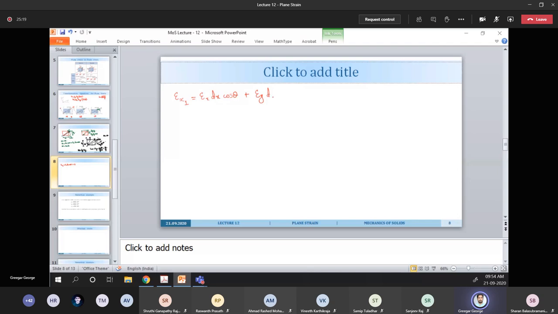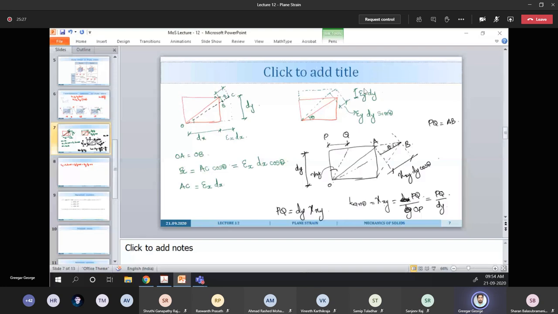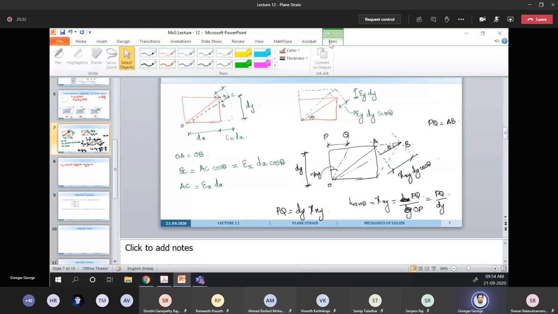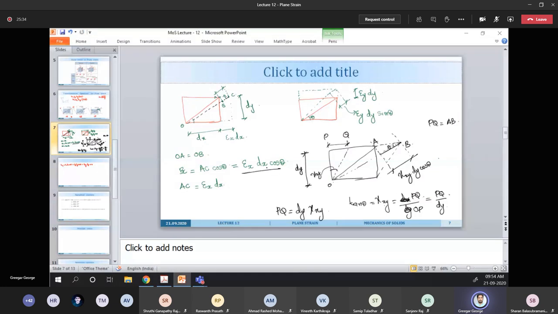Then we had gamma xy dy cos theta. Epsilon x dx cos theta is along the diagonal direction. Similarly, from the strain along the y direction, we had epsilon y dy sin theta. Then finally gamma xy dy cos theta.